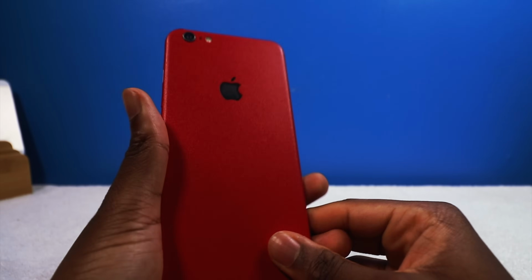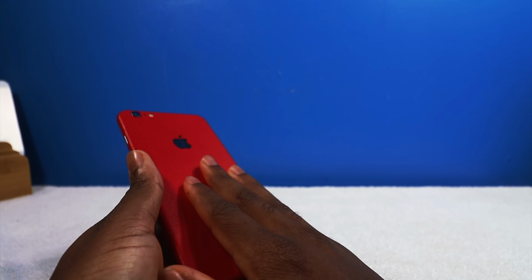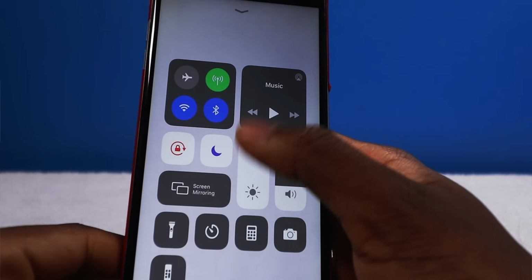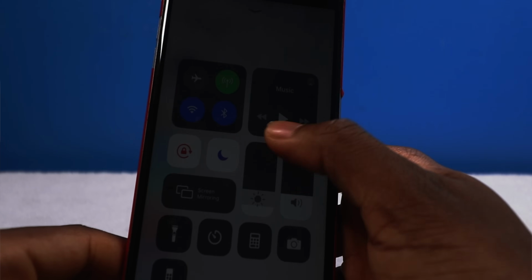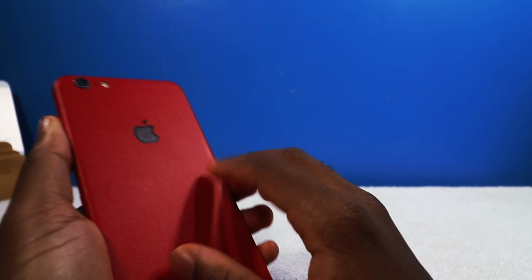By the way, guys, I have a dbrand skin on this thing. Not sponsored, but it just looks so sleek, so beautiful. Had this thing on since 2016, 2017, when the iPhone 7 was out. When they came out with the product red, I always had this thing on.